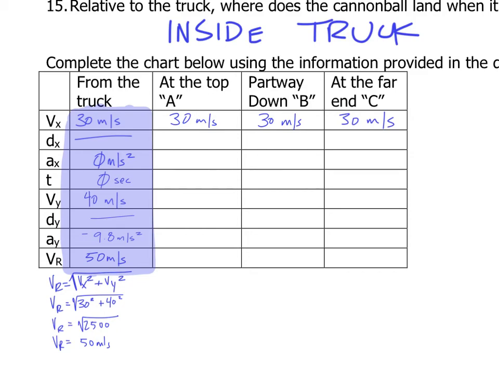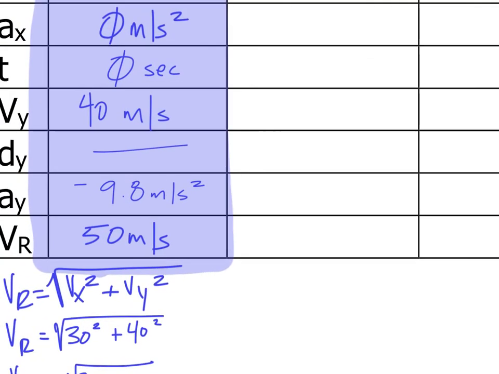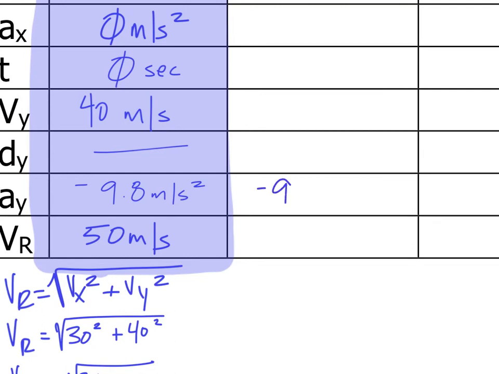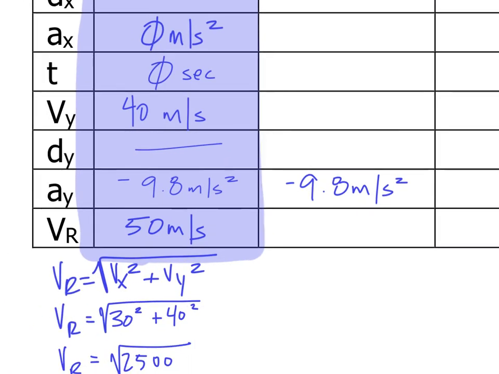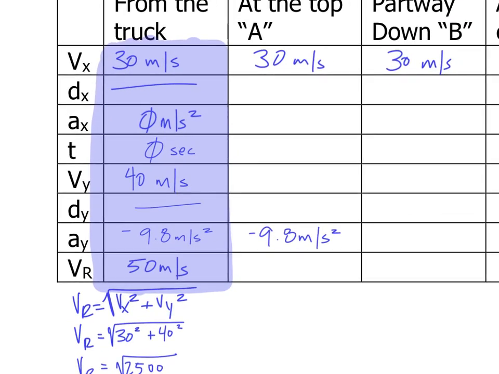So at the top, at point A, the acceleration of gravity is something that you're asked to find, and that is negative 9.8. Okay, so the acceleration of gravity, A, is negative 9.8. I also know the horizontal velocity, I just wrote that in there. I know that is 30. The vertical velocity at the top, it's no longer going up. It has yet to come back down. Its vertical velocity at that highest point is 0.